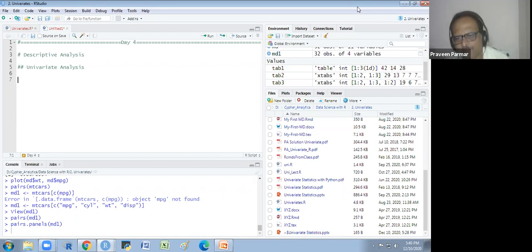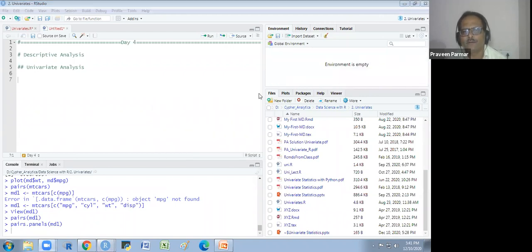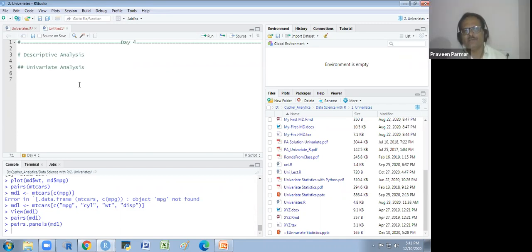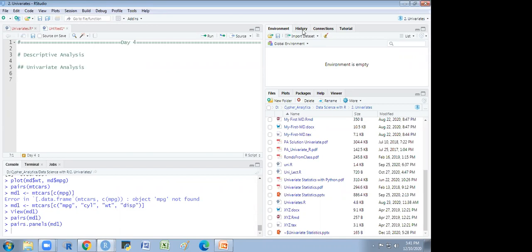Univariate analysis, I will explain you with one data set. I think that yesterday in the last session, I explained to you about the mtcars data set. Are you all aware of that data set? Are you aware of the mtcars data set? I explained yesterday. Yes, sir. So there is no need to explain the mtcars data set. I just start with that. Okay.